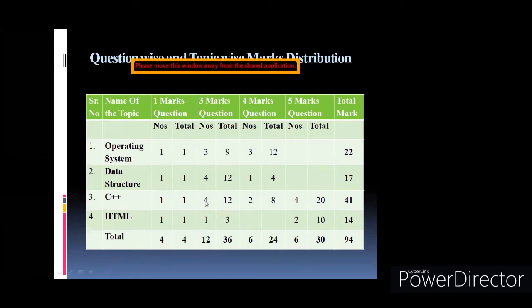So 4 questions, 4 into 3, 12, then 2 4-mark questions, so total 8 marks. And then in question number 5A, 2 C++ programs are asked, and in the OR part, one more question number 5A is there. So in that second question number 5A also will have 2 C++ programs. So that's why in the paper you have 4 C++ programs.